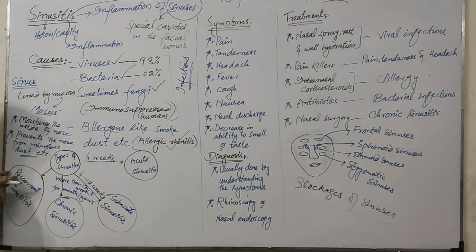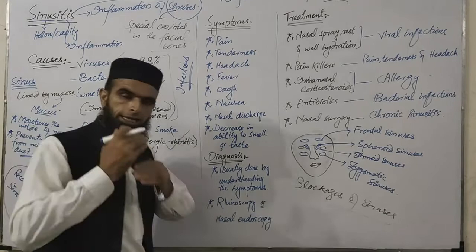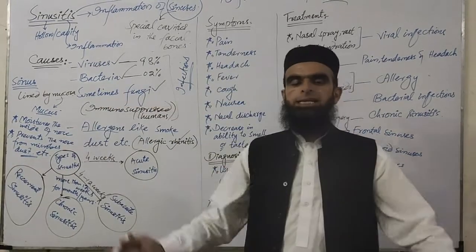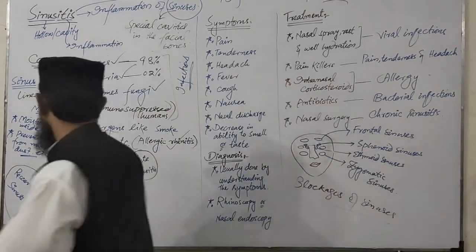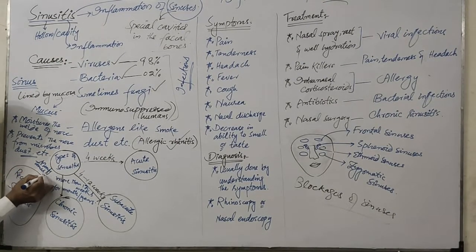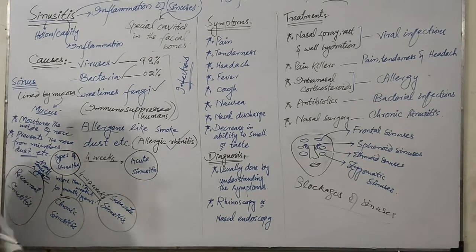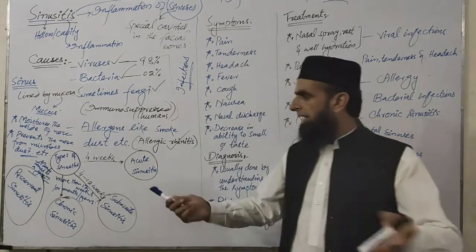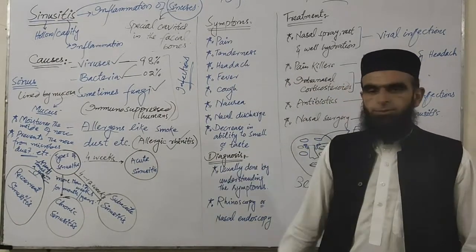It may also become recurrent sinusitis when the disease attacks the body many times in a year. So when it attacks many times in a year, then it is called recurrent sinusitis. So again, you can note the objectives.